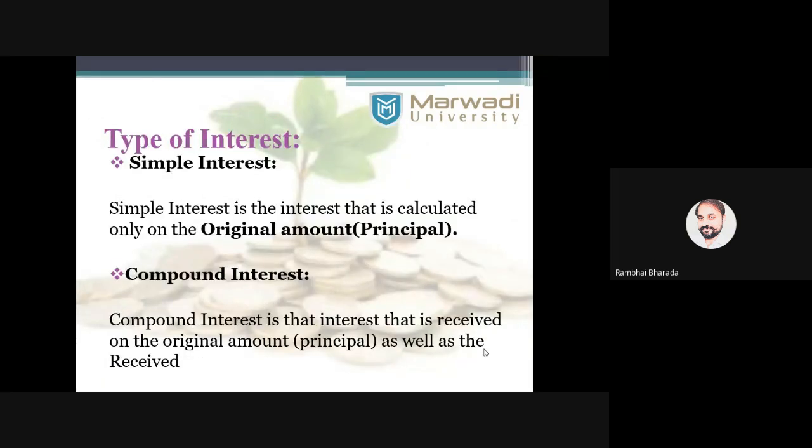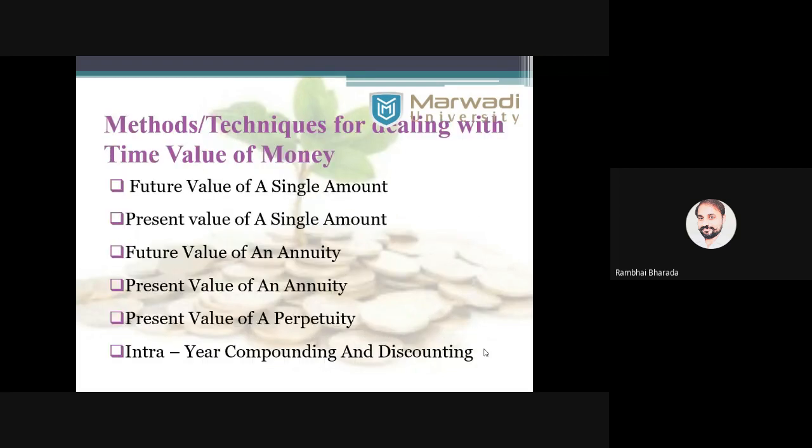And simple compounding, these are not important for us. Now we have started the first method, and we have done approximately 4 to 5 practical questions regarding the first method, future value of a single amount. Single amount means we take a particular amount and calculate its future value after 10 years, 5 years, as per the instruction given to you.